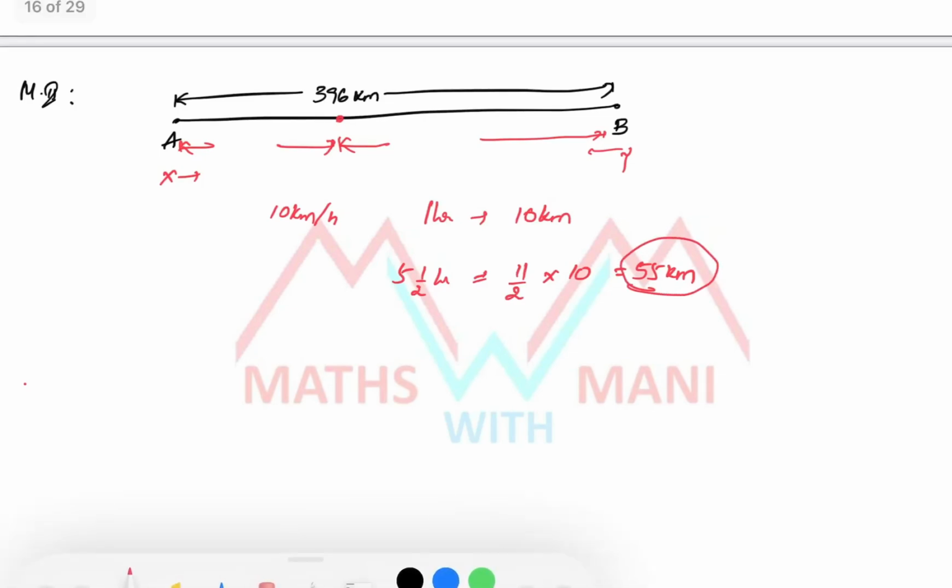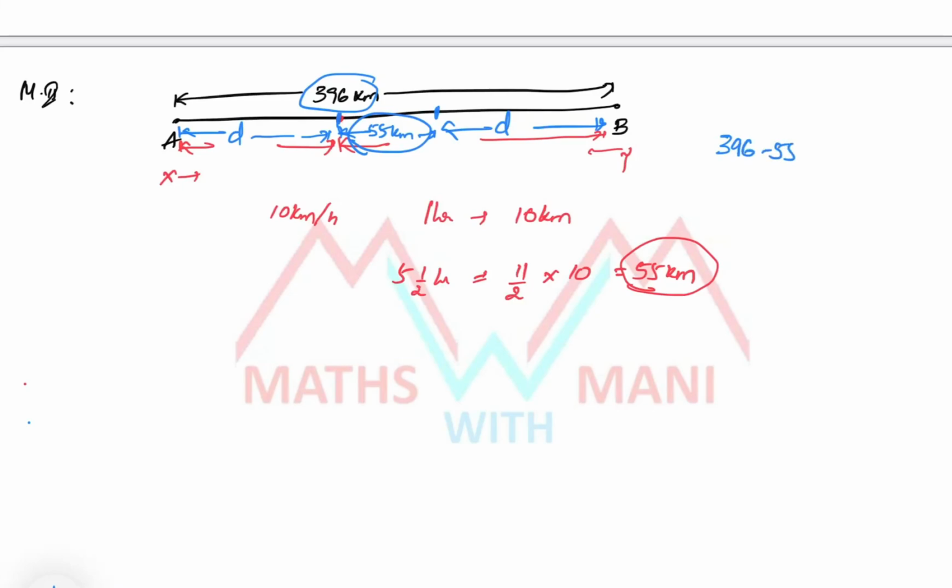Suppose this is 55 kilometers distance. Y covers 55 kilometers distance more than X, means if this distance is d, then this distance is also d, but this is 55. So out of 396 minus 55, what is the value? 396 minus 55, that is 341 kilometers.